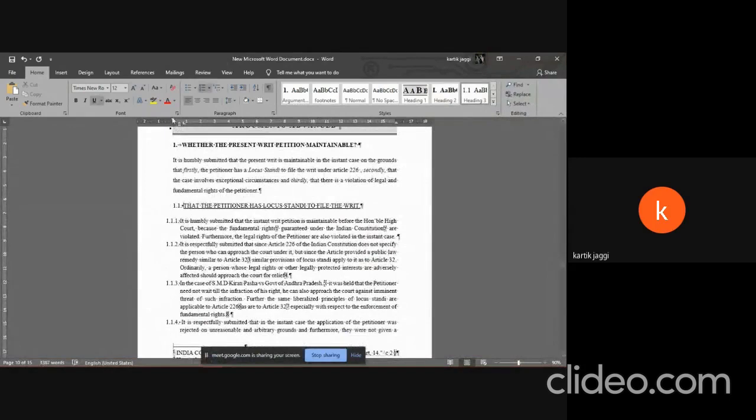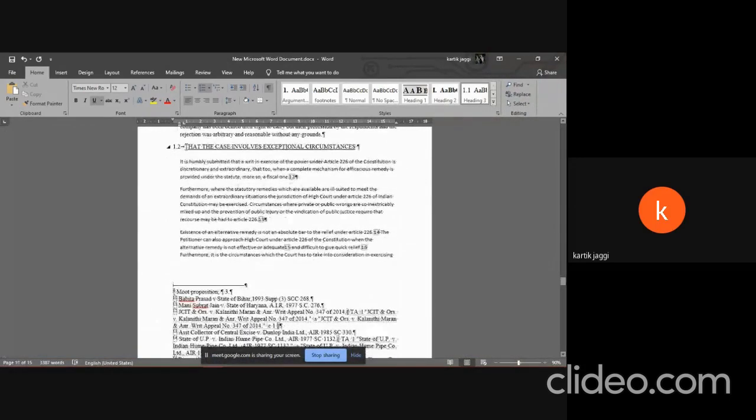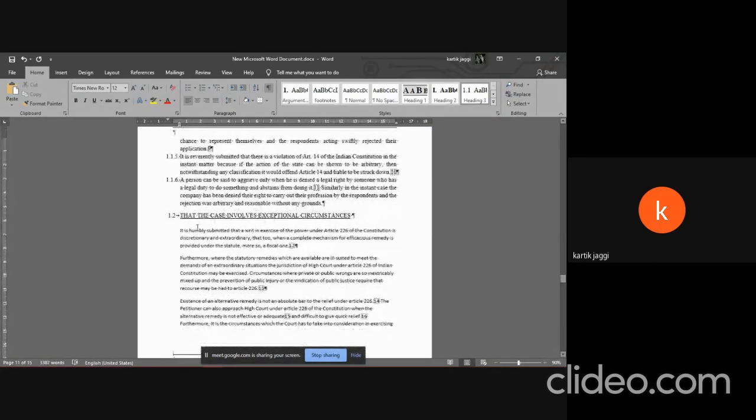For example, 1.1 lies here, then you have to manually ensure that 1.2 corresponds to the same heading as well. This is one thing that you have to manually do every time, but I don't think that's much of an issue. Again, this is Calibri size 11.